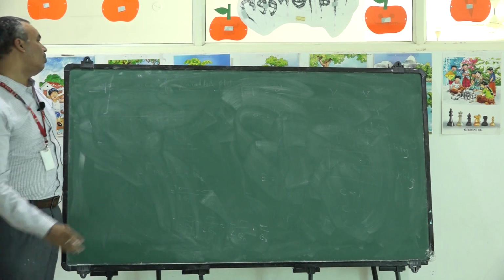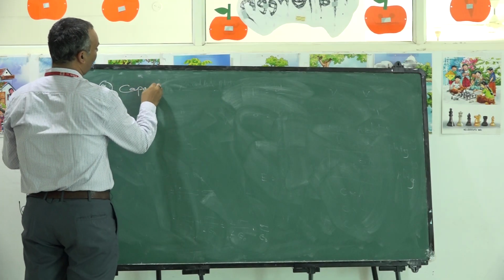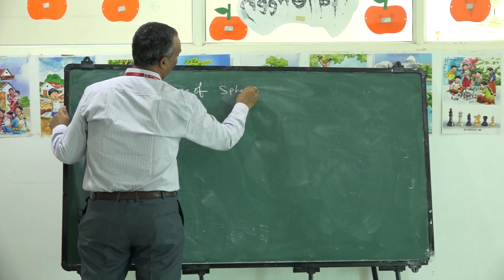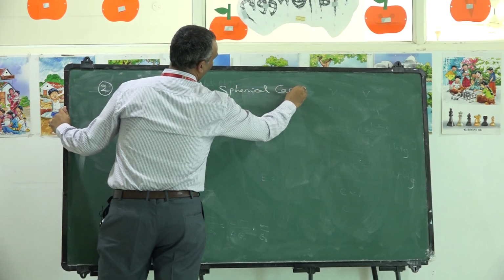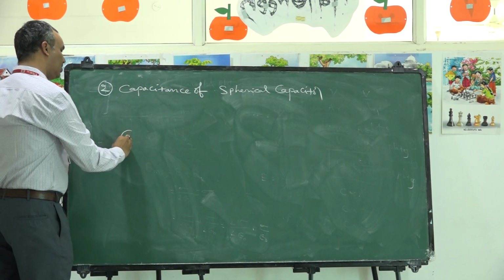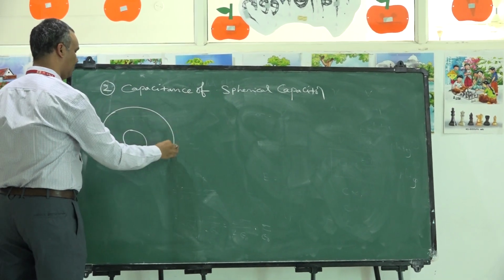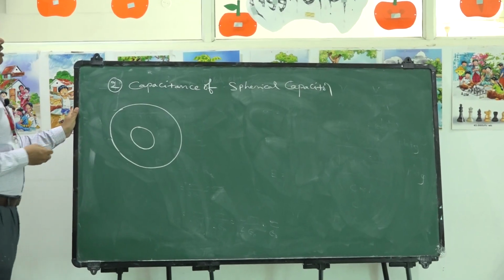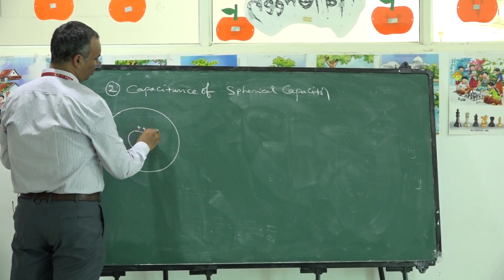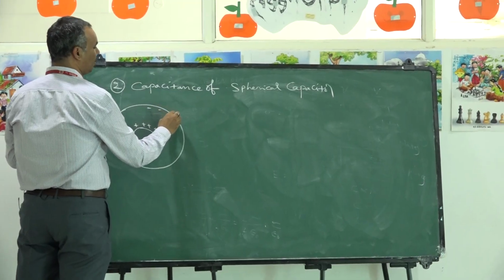The second kind of capacitor we are going to discuss is the capacitance of a spherical capacitor. If the two plates of a capacitor are in spherical shape like this, such a capacitor is called a spherical capacitor. If the inner plate is given positive charge, obviously the inner part of the outer plate will get negative charge.